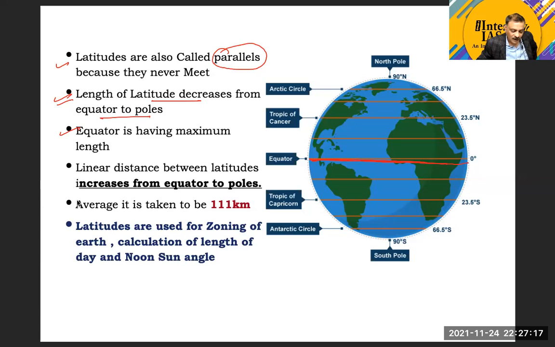Okay. Now another important point about the latitude is the distance between the latitudes. What is the distance? The linear distance between the latitudes. The important point here is that the linear distance between the latitudes also changes as we move from equator to pole.